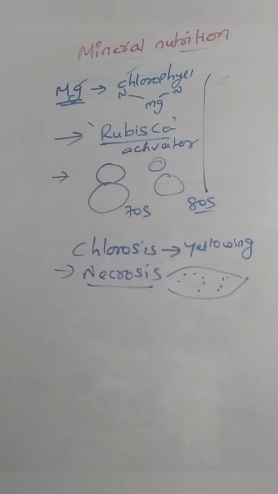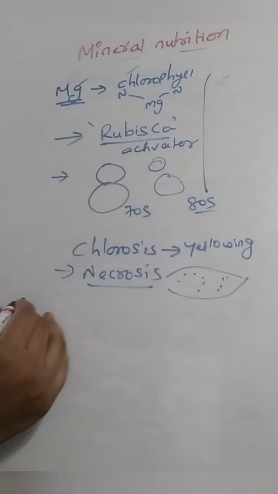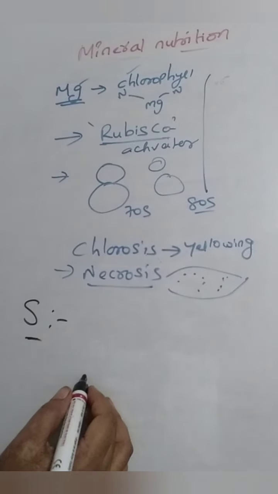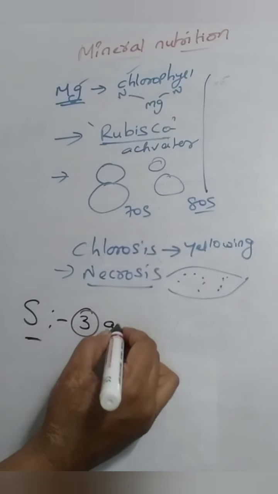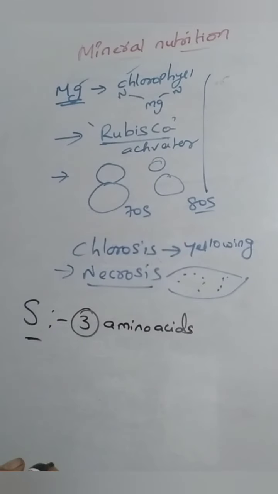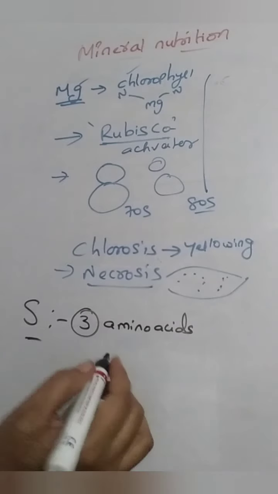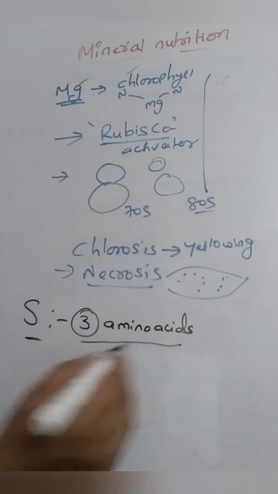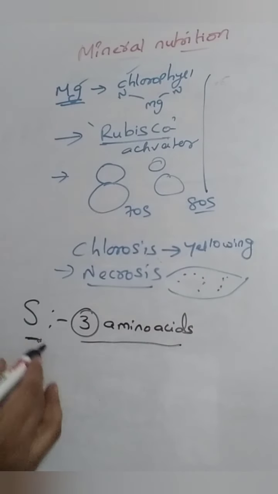Next, coming to sulfur. It is very important, and it is present in 3 amino acids. There are 20 amino acids, the building blocks of proteins, and among those 20, 3 contain sulfur as a constituent.